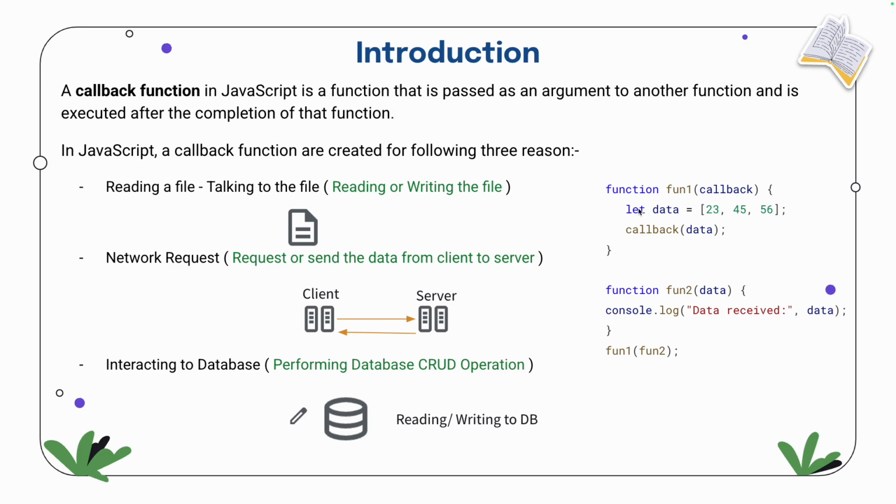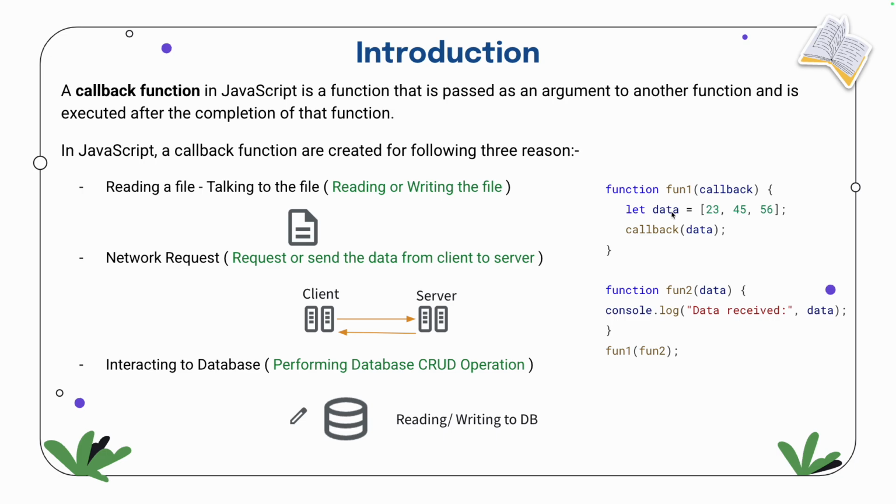So in the main function, you are seeing the data is an array, direct, right? But later, in this place you have to call the API. The main task of function 1 is to get the data. Right now I have hard-coded it, but instead later you have to call the API from the backend side or from another side, and you will get the data. Once the data fetching is done, then this callback function will execute.